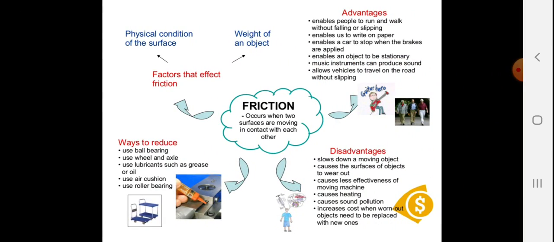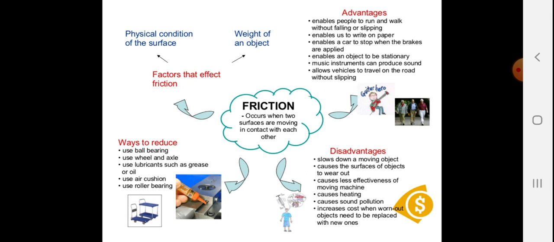Now, the physical condition of the surface. Let's talk about friction. When you are running, you are able to run because of friction. But while mopping, your mom will not allow you to walk on the wet floor because you might fall. Why? Because the surface is quite runny and smooth. And if that water is soapy water, it becomes even smoother, so friction is less. So there is a lot of chance that you might fall. So friction is like a boon or a curse.